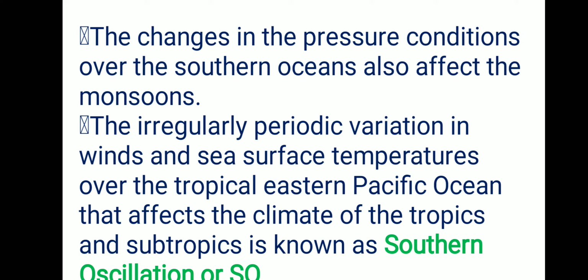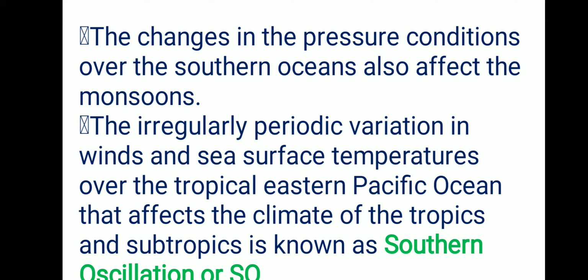The El Nino phenomenon is a feature which is connected with southern oscillation, and the literal meaning of this is, it's a Spanish word which means baby Christ. And why is it called baby Christ? Because it reaches the coast of Australia at the time of 25th December. So the name has been given baby Christ or El Nino.